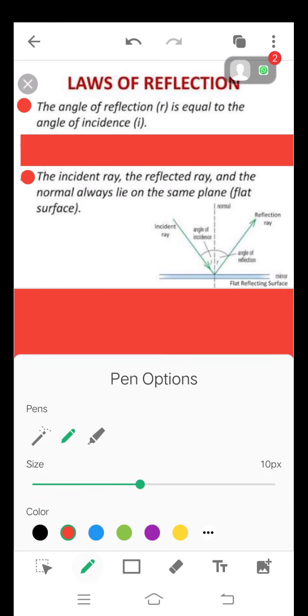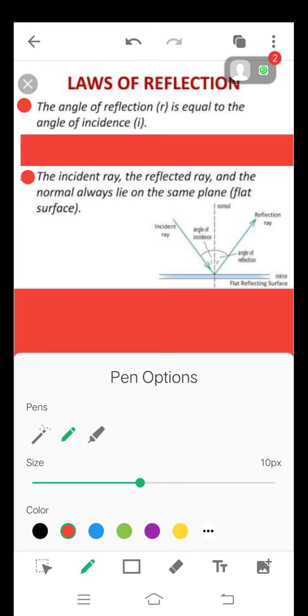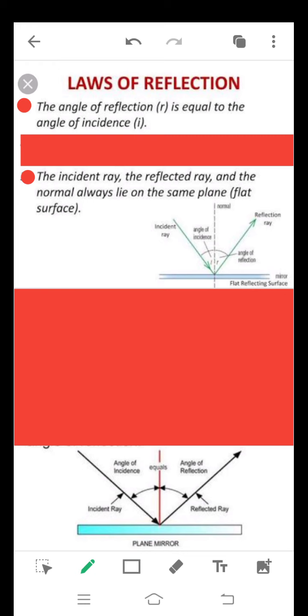Whatever object it is, the angle of incidence, which we symbolize as capital I, is always equal to the angle of reflection, which we symbolize as small r. So angle i is always equal to angle r. That means the angle of incidence is always equal to the angle of reflection. This is the first law.